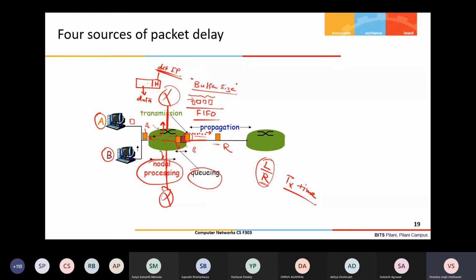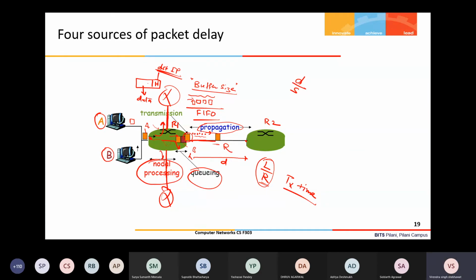The bits will start moving in the link. Let us say the link has some distance d. This moving time, the movement of the bit from one end to the other end, is called the propagation time. The propagation time depends upon the distance between the two nodes. Let us say this is R1 and this is R2. So the distance between R1 and R2 is divided by the speed at which